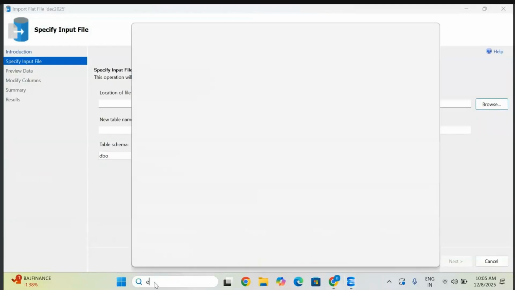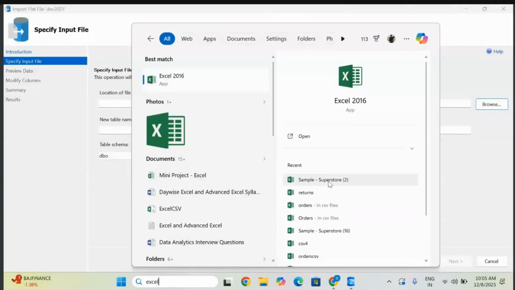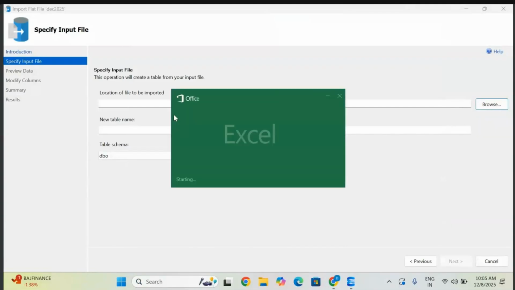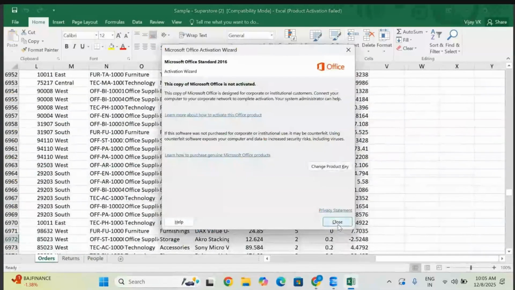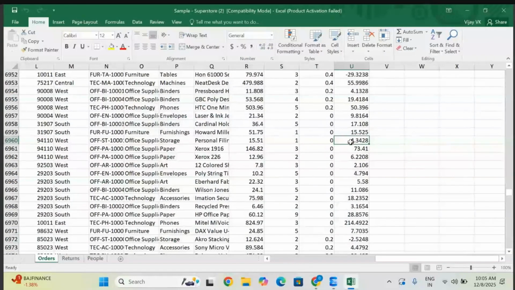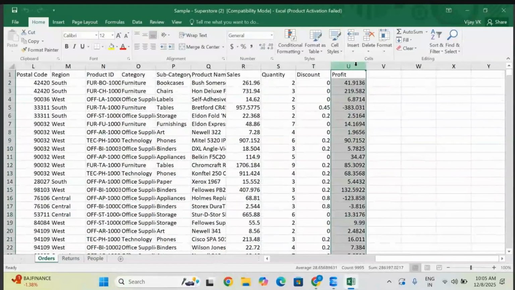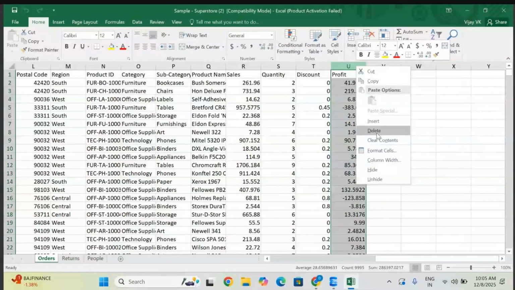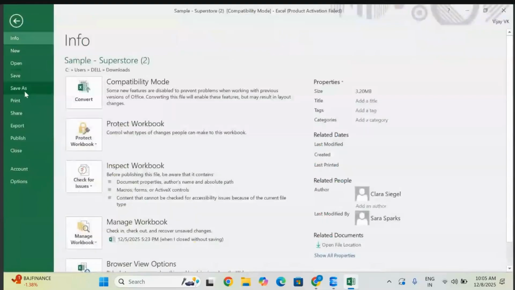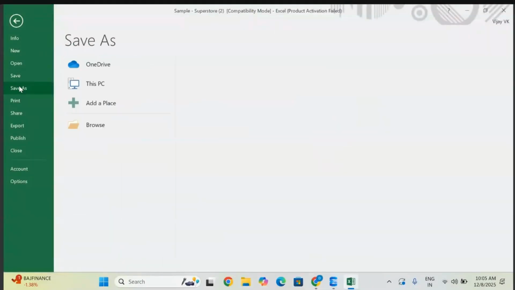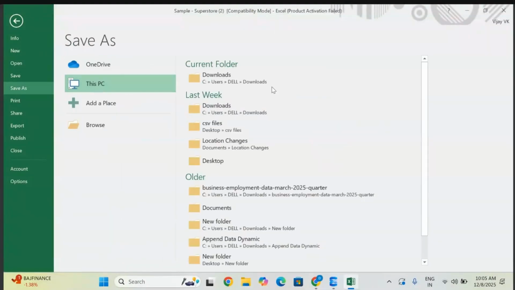Wait, let me convert the data into the CSV file now. So this profit, let me remove it. If anybody wants to try this, the profit is not being taken for the CSV file.